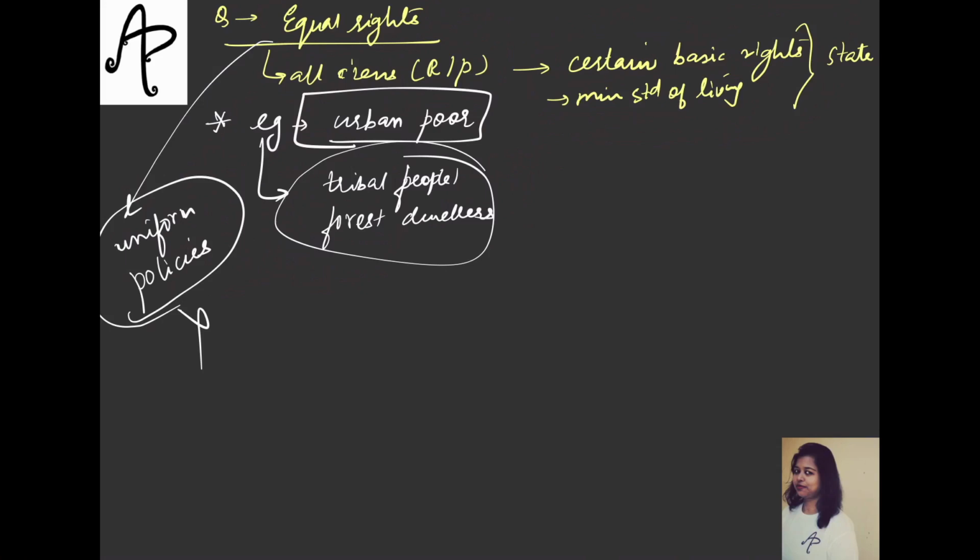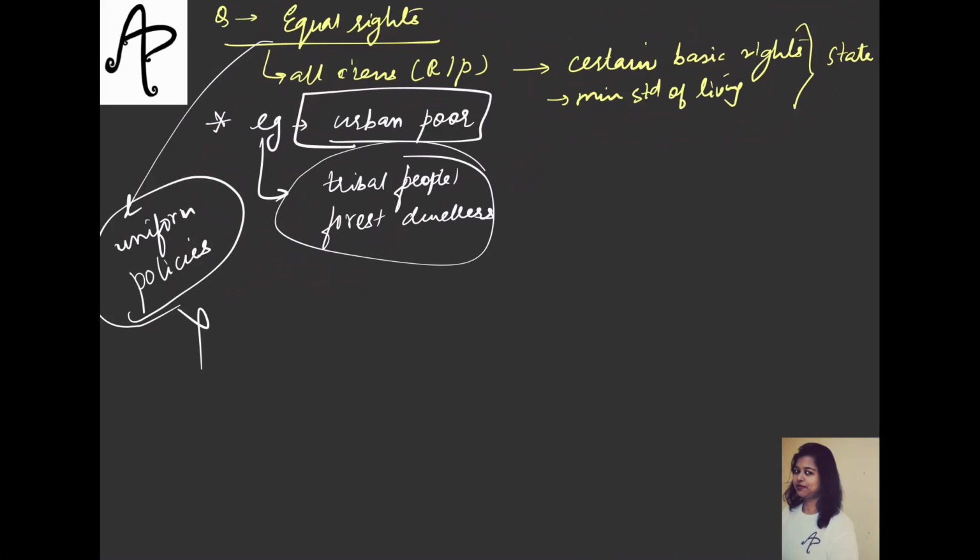So what does the idea of equality say? It is about giving them that opportunity at least, equal opportunities at least. Okay. So here we have to consider that different groups have their different needs and demands and requirements, and therefore uniform policies will not just work for them to be given as their right.